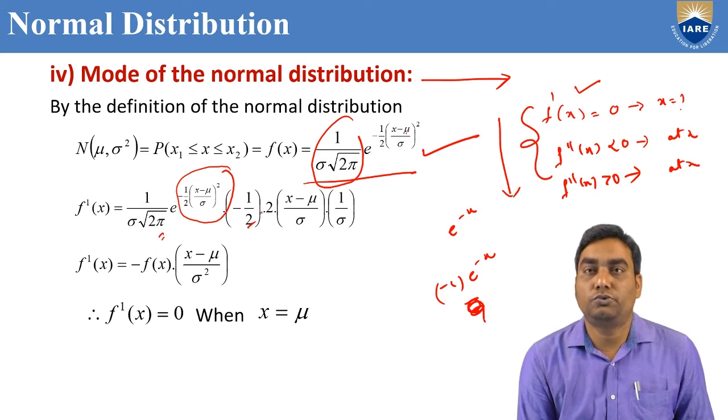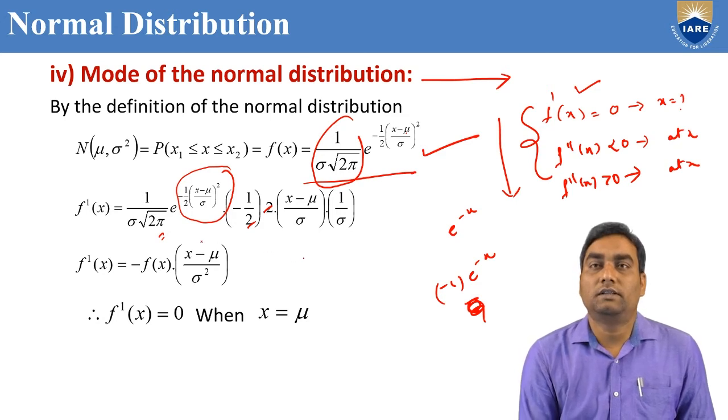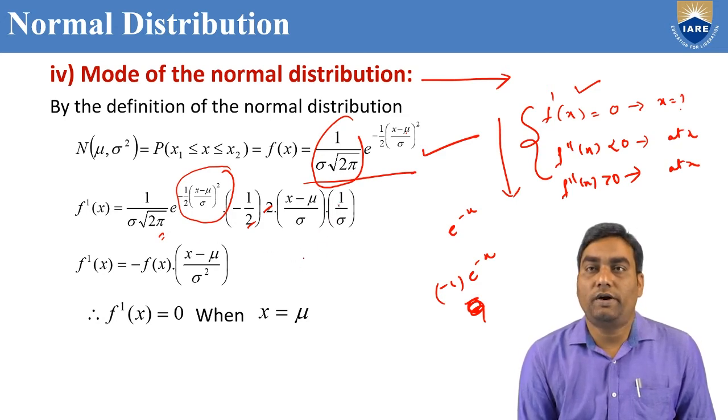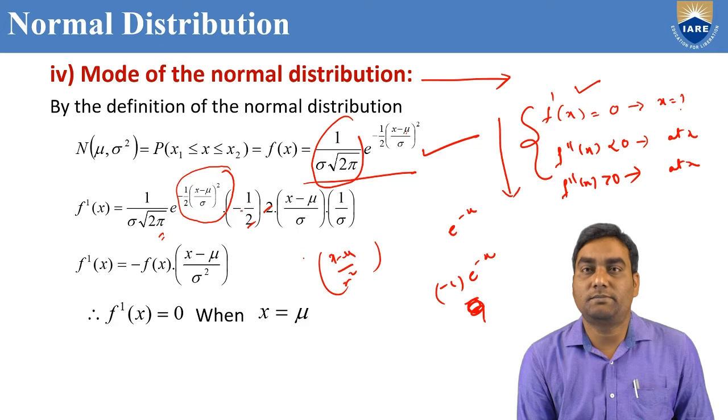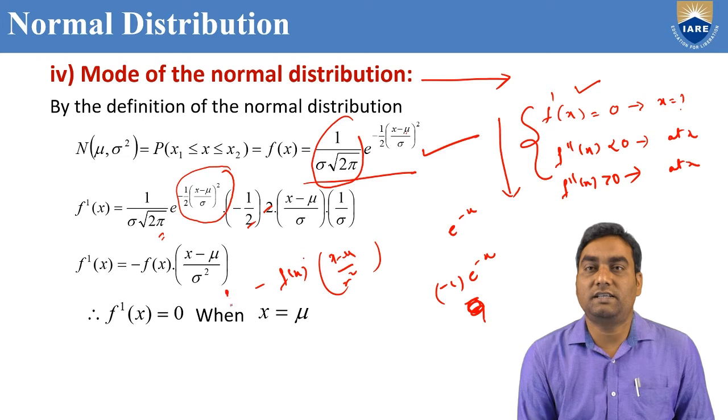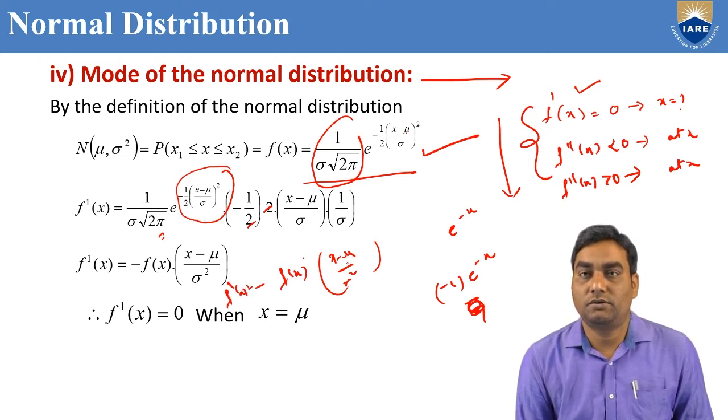So the 2 cancels, and we get minus 1 by sigma, x minus mu by sigma square. The remaining terms, 1 by sigma root 2 pi e power minus 1 by 2 into x minus mu by sigma, whole square, are f of x.